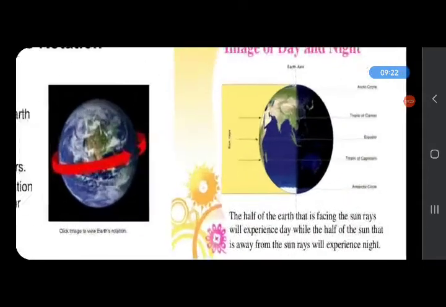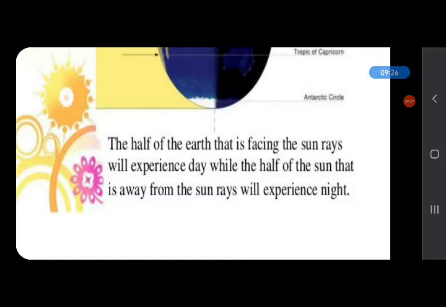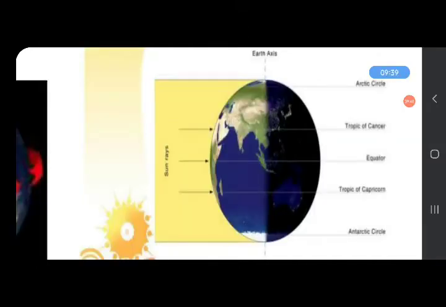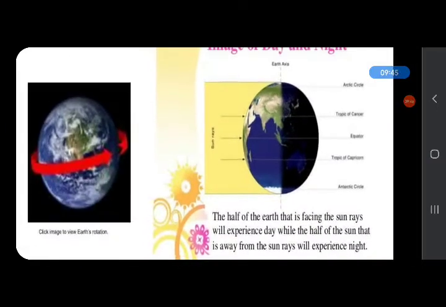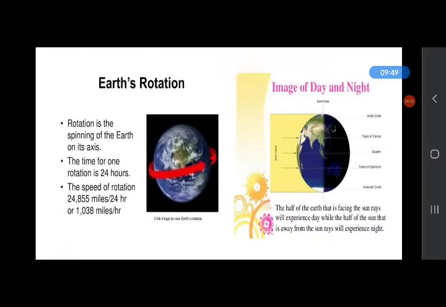And how can we describe it? The half of the Earth that is facing the sun rays will experience day, while the half of the Earth that is away from the sun rays will experience night. The part of the Earth that faces the sunlight will experience day, and the part of the Earth that faces away from the sun will experience night.